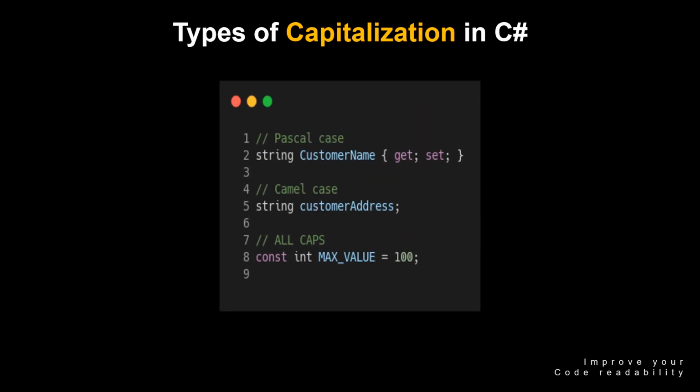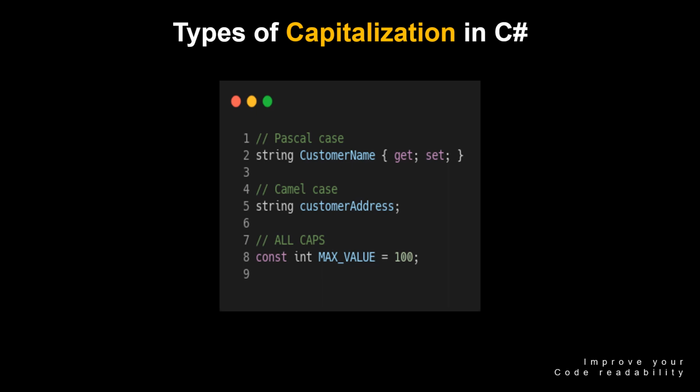In C#, there are three types of capitalization. PascalCase. This is a naming convention where the first letter of each word is capitalized. For example, CustomerName. CamelCase. This is a naming convention where the first letter of the first word is lowercase and the first letter of each subsequent word is capitalized.